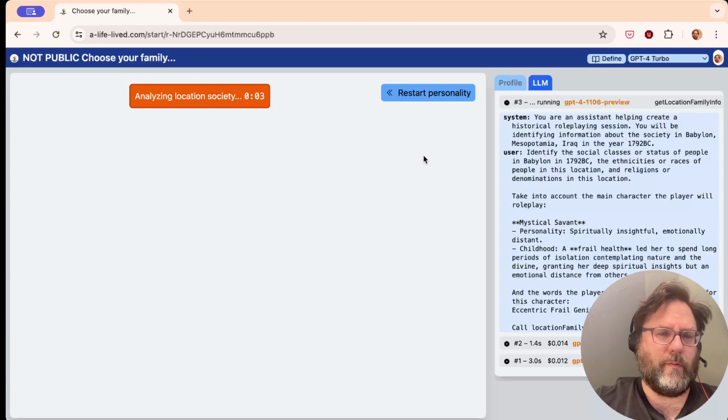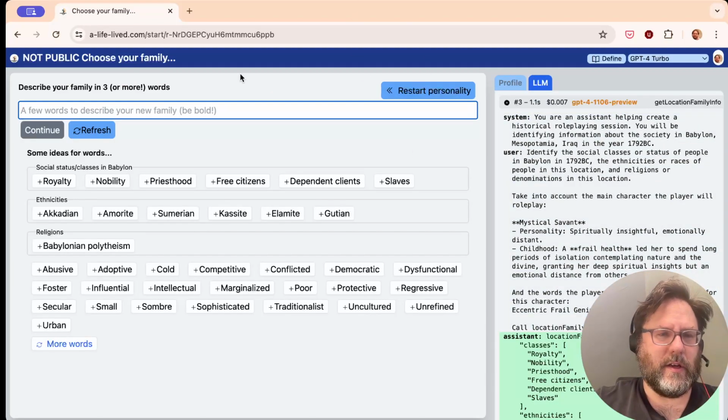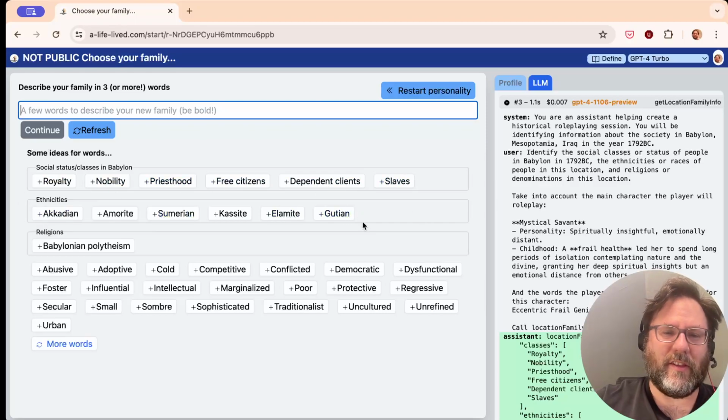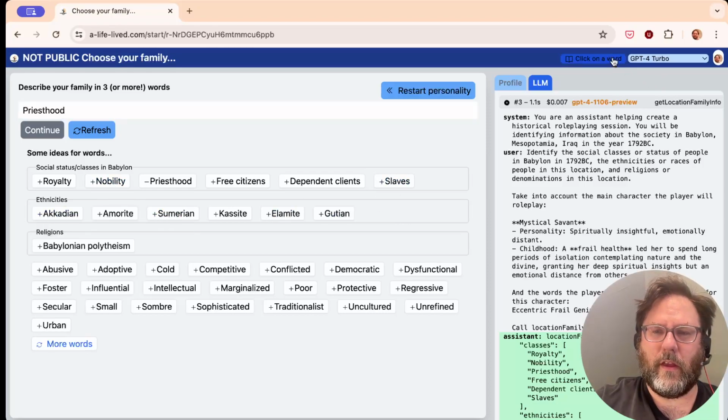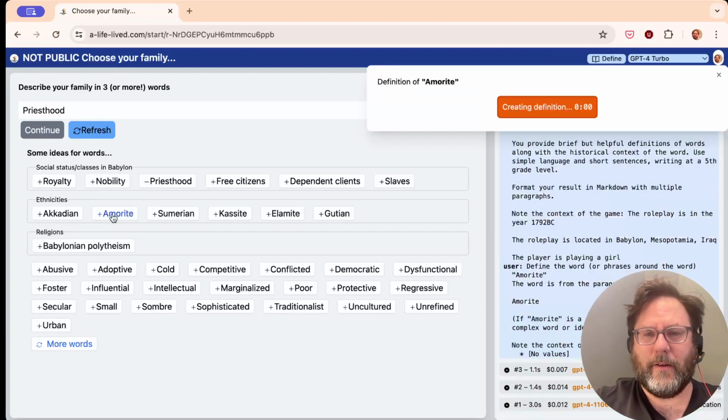Now it's going to think about the family, and here we also again ask the LLM for social statuses that are appropriate for this time, ethnicities, of which there's quite a few, religions, which there's less, and then just general words. And again, you can have as many as you want. I don't know these too well. Let's see, what were the Amorites like?